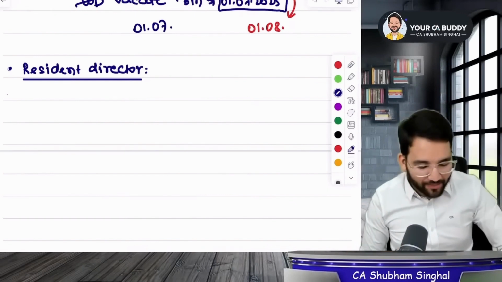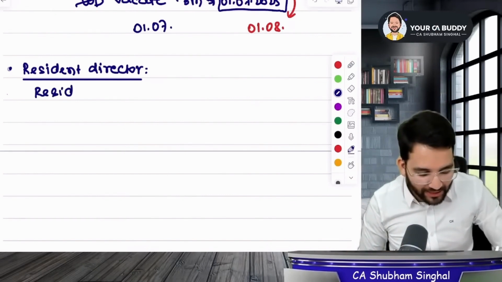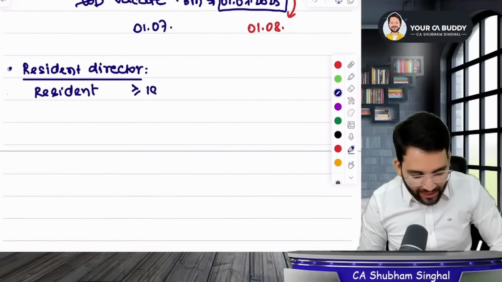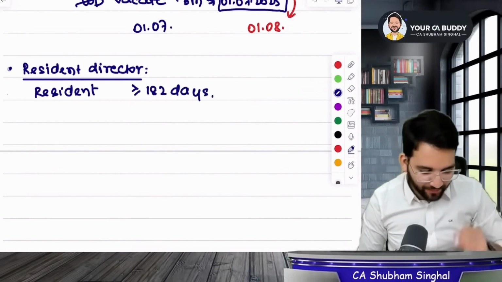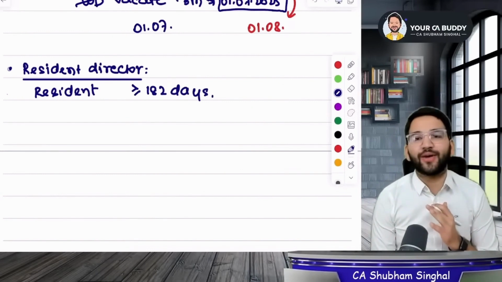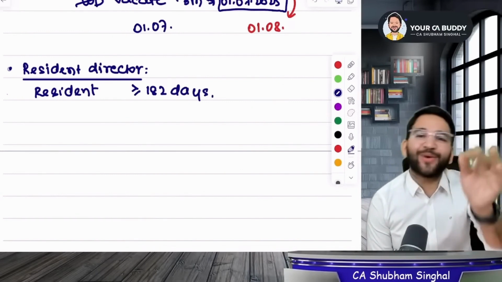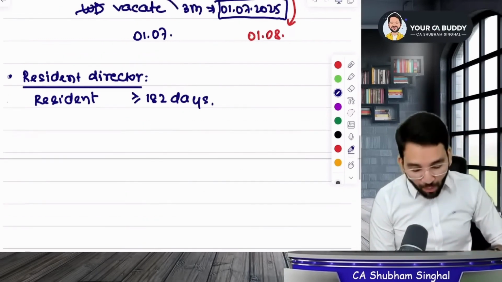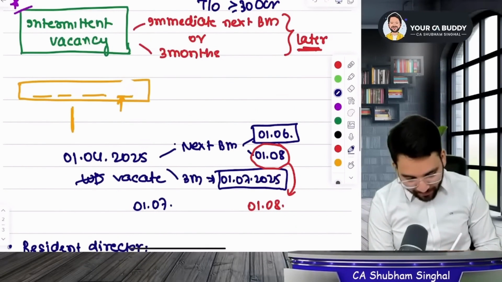The concept of resident director is that a person needs to be a resident, that he should have lived in the country for more than or equal to 182 days in the past year. That's it. Did you get it? Write a small concept in the above question.